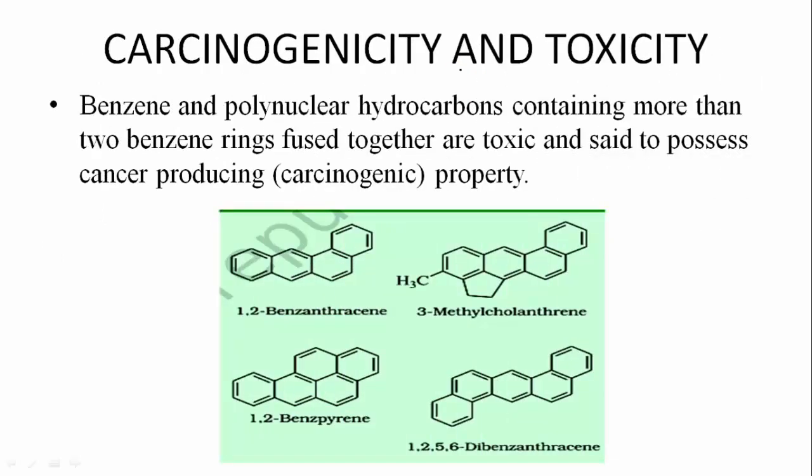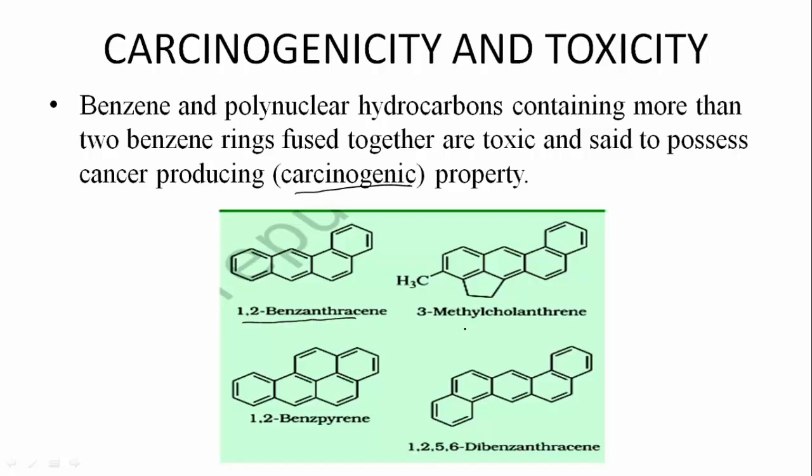And next is carcinogenicity and toxicity. Benzene and polynuclear hydrocarbons containing more than 2 benzene rings fused together are toxic and said to possess cancer producing property. So when a given hydrocarbon has more than 2 benzene rings, it is said to be toxic and produce cancer, and that property is called carcinogenicity. These are some examples that I have mentioned here.